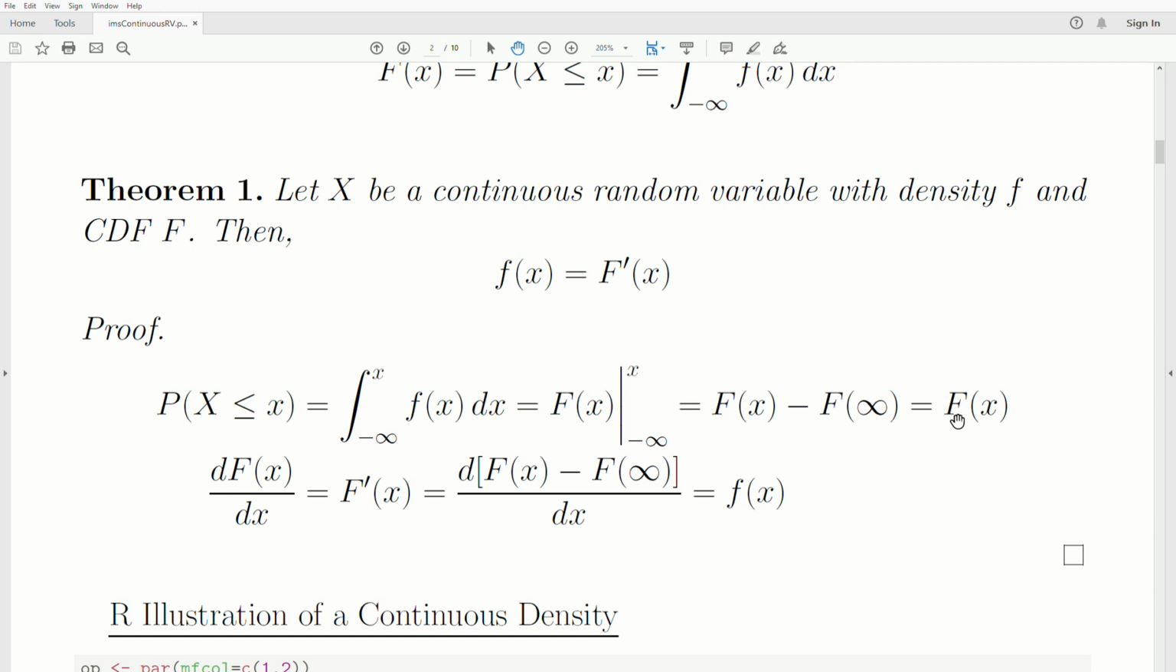But remember that capital F of x was the antiderivative of little f. So if we take the derivative of capital F, which is denoted by F prime of x, that's just little f, right? They're derivatives and antiderivatives of each other.